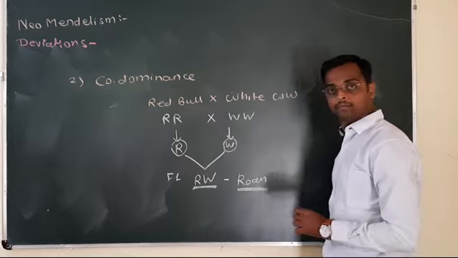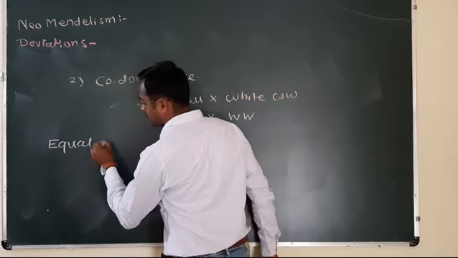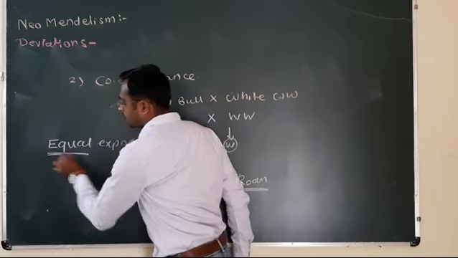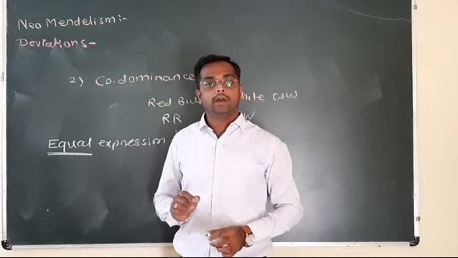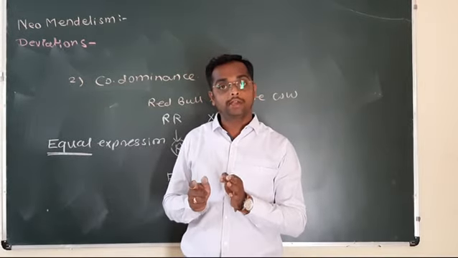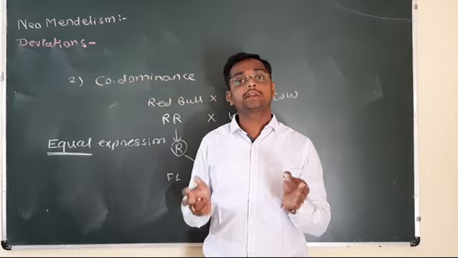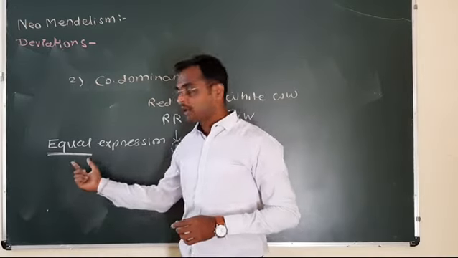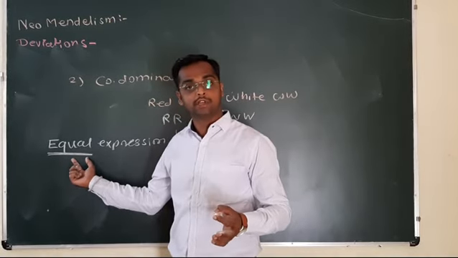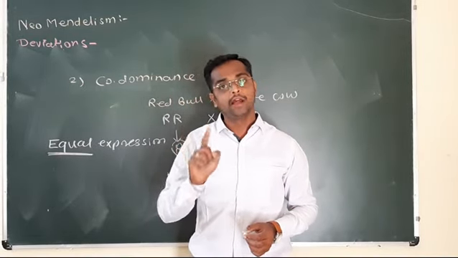RW, roan color. Here the equal expression of character takes place. What is equal? Red color expresses equally and white color expresses equally. Red colored hairs are separately present, white colored hairs are separately present, and the hairs get mixed with each other. So the red color is separate and the white color is separate. Both colors express themselves equally. There is no mixture of color, but a mixture of hairs takes place.